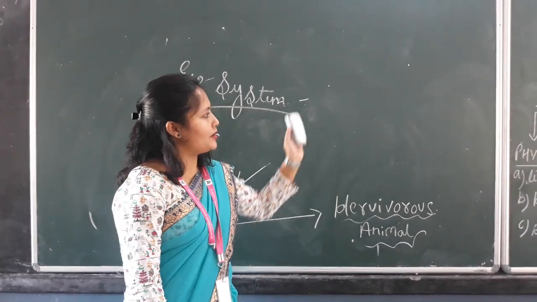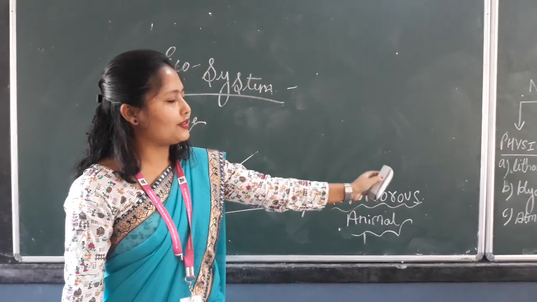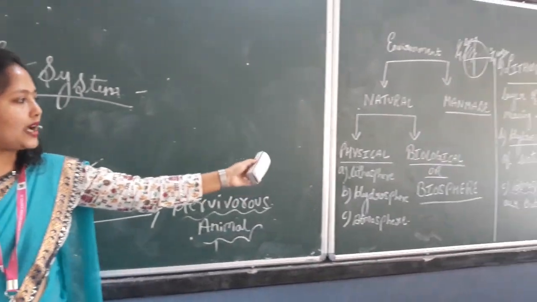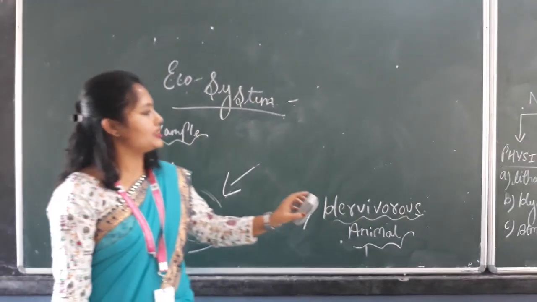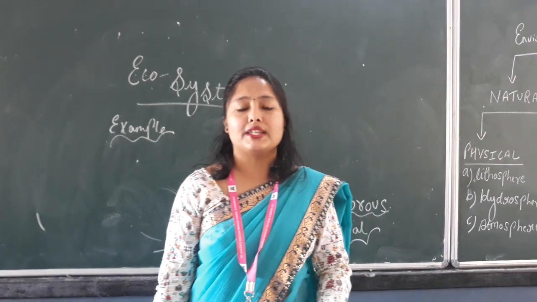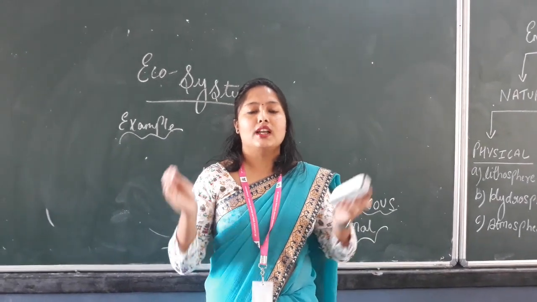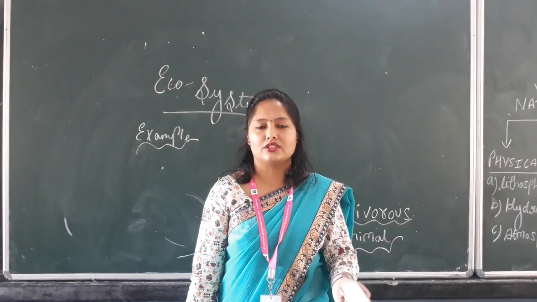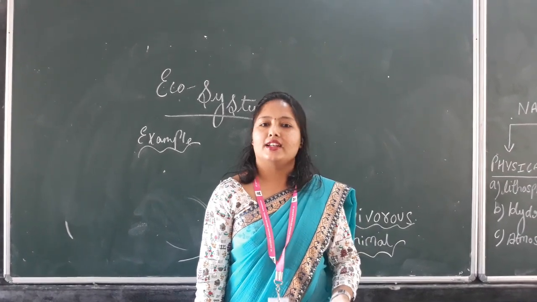Okay. So we have covered today the environment, types of environment, and different components of the physical environment. Then we have learned about the ecosystem, and about the biosphere or biological environment you can say. So all this we have learned today. Next class we will be learning about the human-made environment and how humans have an impact on the environment. How humans have changed different functions, or how the environment has been changed by us, that we'll be learning in our next class. Till then,